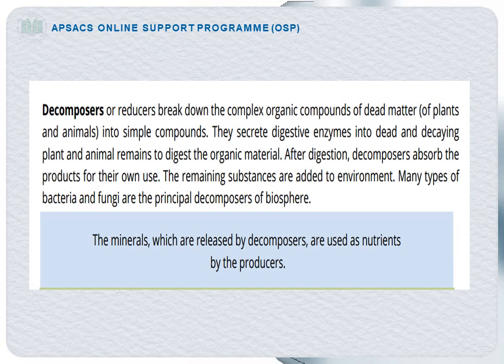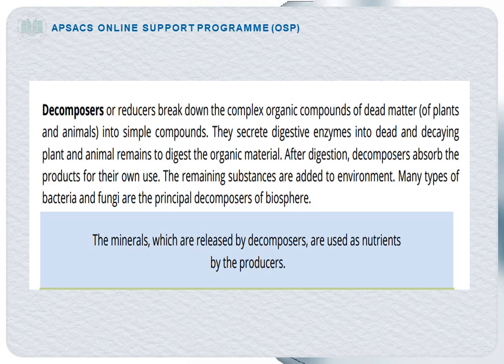Now coming towards the next biotic component, that is known as the decomposer. So first we will define decomposers, that is, the organisms that break down the complex organic compounds of the dead matter, that may be of plants and animals, to simple compounds.